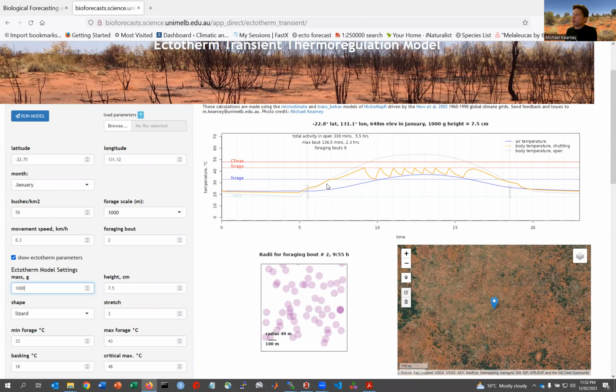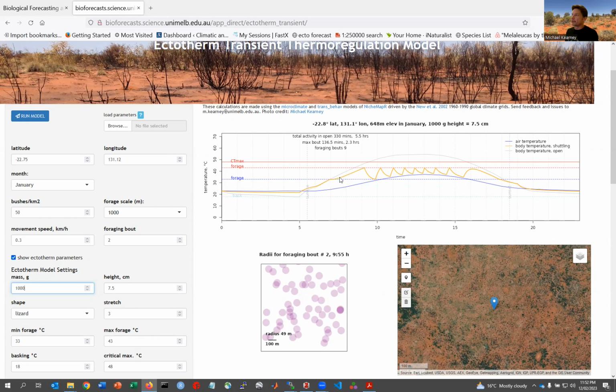And once it gets to the foraging temperature, it starts to change its angle to somewhere in between perpendicular and parallel to the sun's rays. And it keeps trying to do that until it can be warm enough for foraging in that posture. So it's sort of still waiting for it to get warm enough to actually forage in a non-perpendicular to the sun's rays posture. And then it can have its first foraging bout.